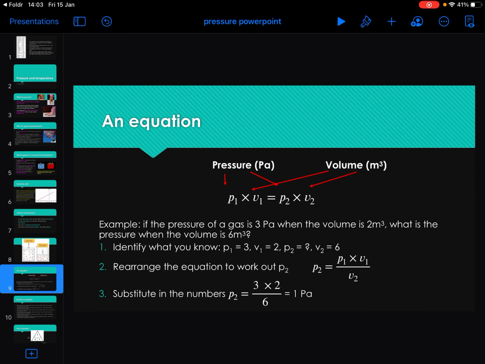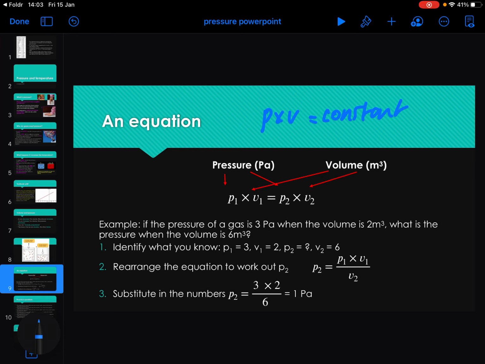Now there is an equation here. P1 times V1 equals P2 times V2. You may also see this written as pressure times volume equals constant. Now it means exactly the same thing. I always teach it with P1, V1, P2, V2, because I think when you're in year 9 you find it easier to understand, but you might say it's pressure times volume equals a constant.